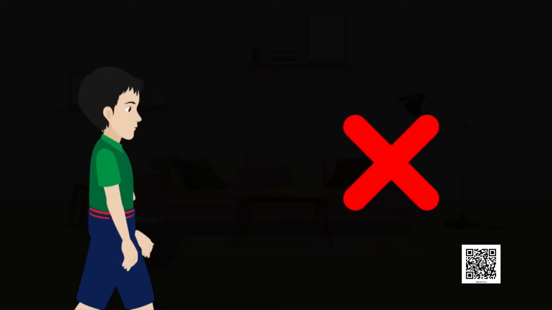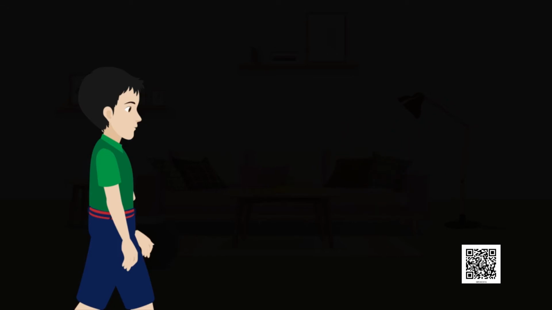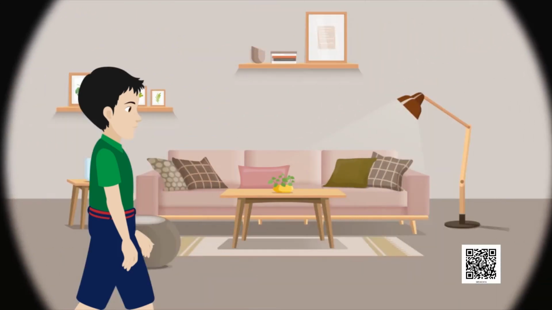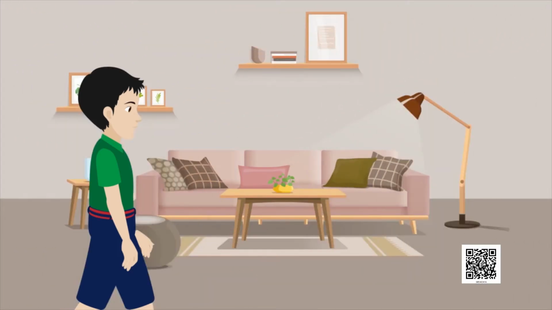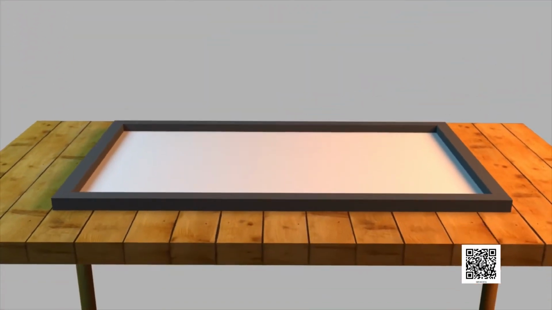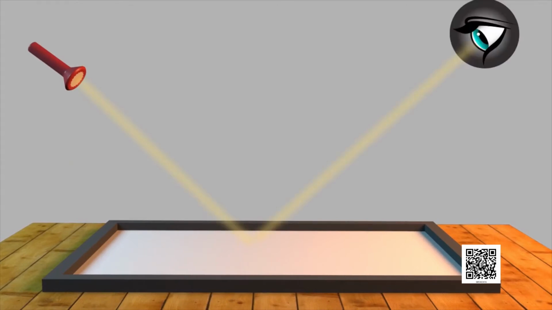Can you see objects in the dark? No. It means that besides eyes, we also need light to see things. It is only when light from an object enters our eyes that we see the things. The light may have been emitted by the objects or may have been reflected by them.